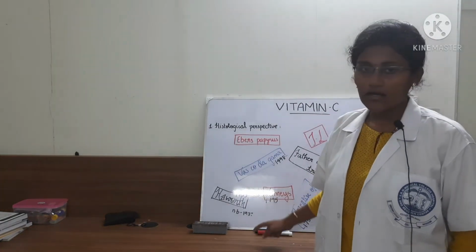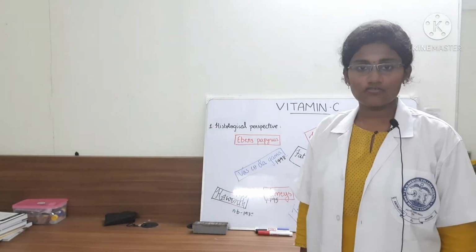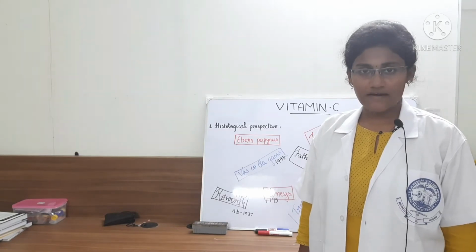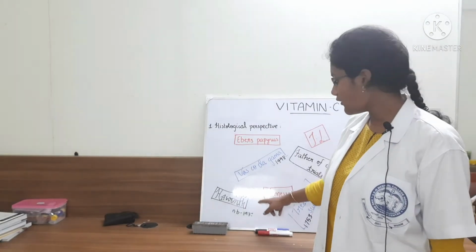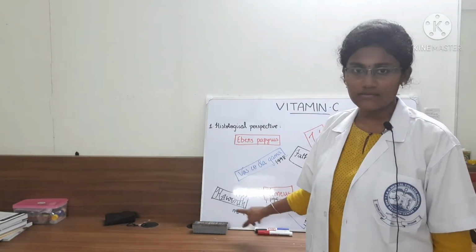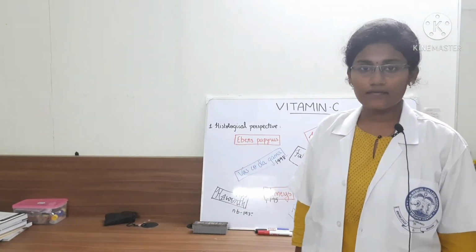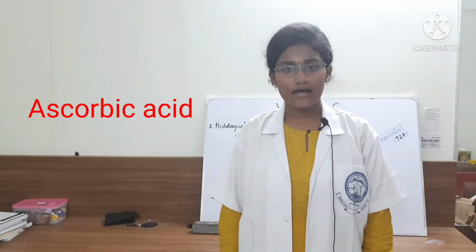And then came another scientist, who is Haworth. Haworth found out the molecular structure of the anti-scorbutic factor, or vitamin C, and this happened in 1933. He got the Nobel Prize for this in 1937. He also renamed the hexuronic acid as ascorbic acid.